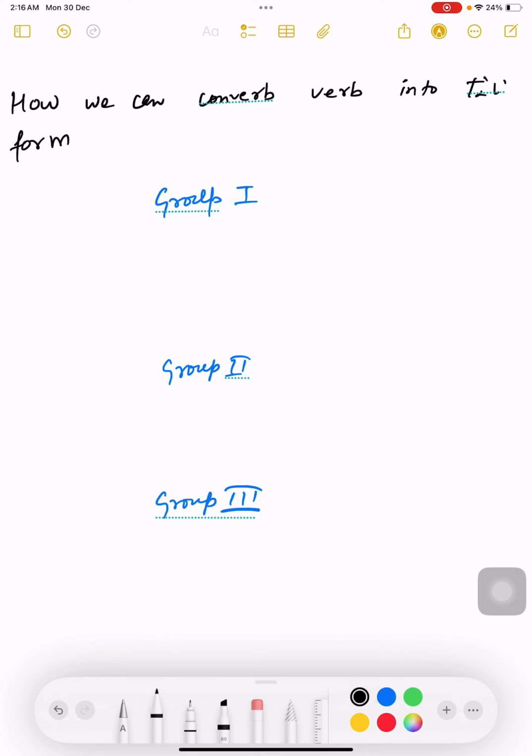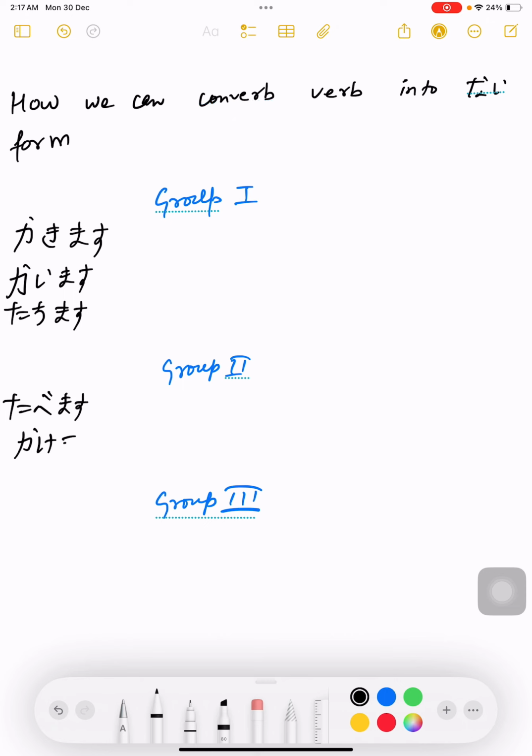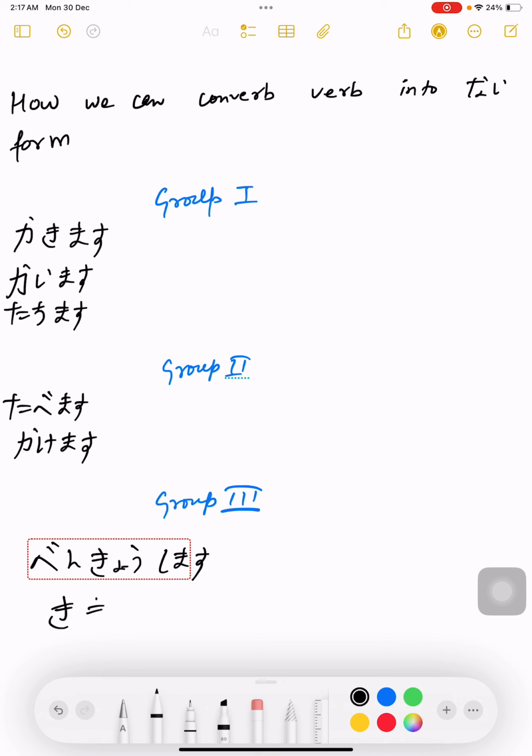Let's write down the verbs: kakimasu, kaimasu, tachimasu, tabemasu and kakemasu, benkyoshimasu and kimasu. Here kimasu means to come.